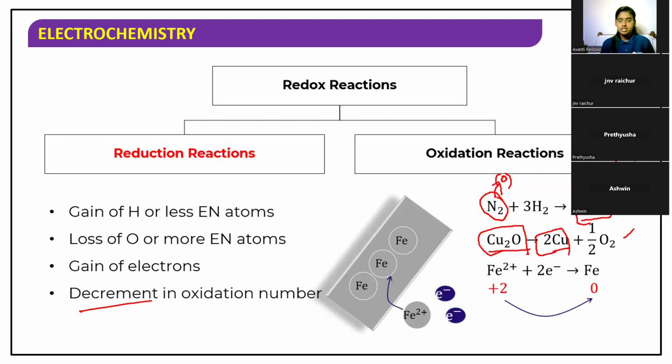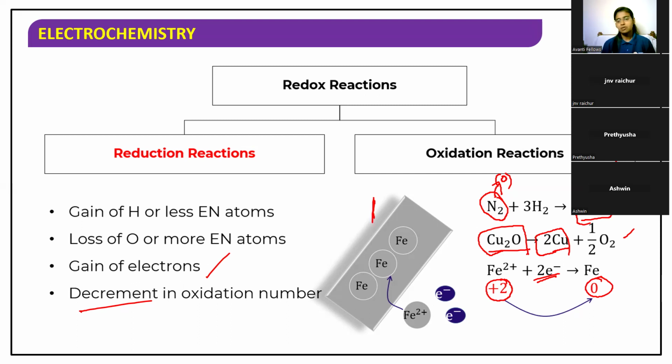Or we can say it in terms of the electron transfer concept also. According to the electron transfer concept, gain of electrons is called reduction. So here you can see the ion has a +2 charge. When it gains 2 electrons, it is converted to 0. So there is a decrease in the oxidation number from +2 to 0, meaning it has gained electrons and it has been reduced. Clear?